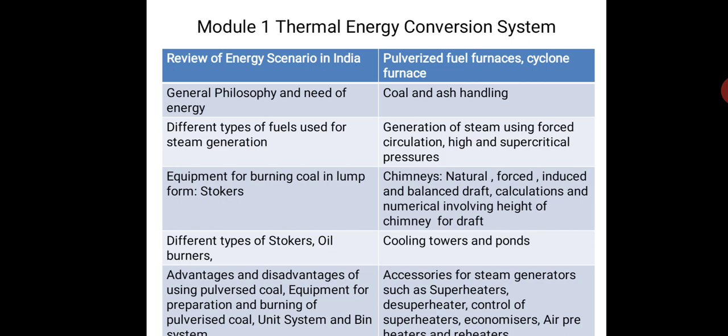Then we will see the advantages and disadvantages of using pulverized coal. Basically, in large scale power plants, nowadays they are all supercritical power plants, and each plant will generate around 500 megawatts. Like Ballari, we have got 2 in Karnataka which generate 500 megawatt each. And now Kudalgi near Bijapur, one more has come. It is almost 650 megawatt each plant. Whereas the earlier plants were only 200, 210, 250 megawatt plants.